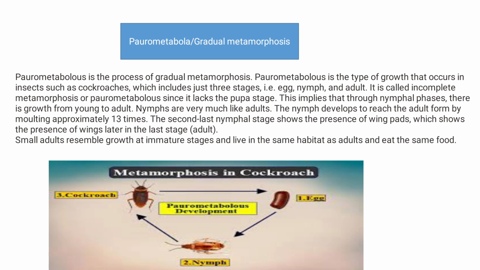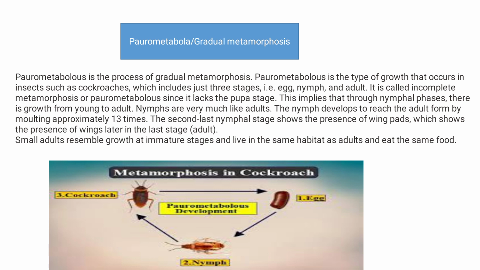Paurometabola is the process of gradual metamorphosis. Paurometabolous is the type of growth that occurs in insects such as cockroaches, which include just three stages, that is egg, nymph, and adult. It is called incomplete metamorphosis or paurometabolous since it lacks the pupa stage.